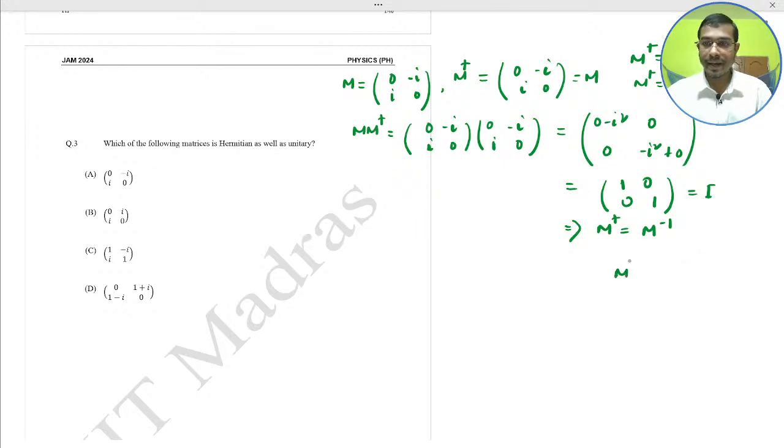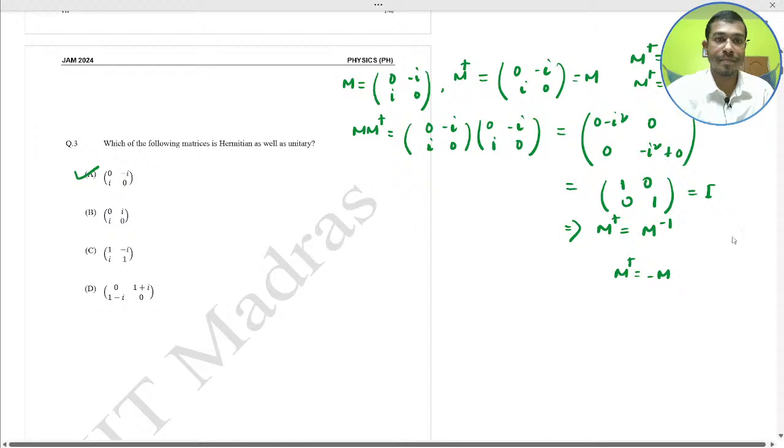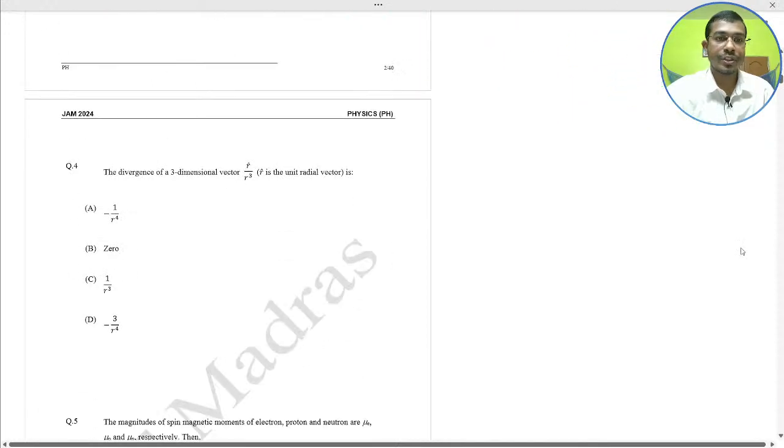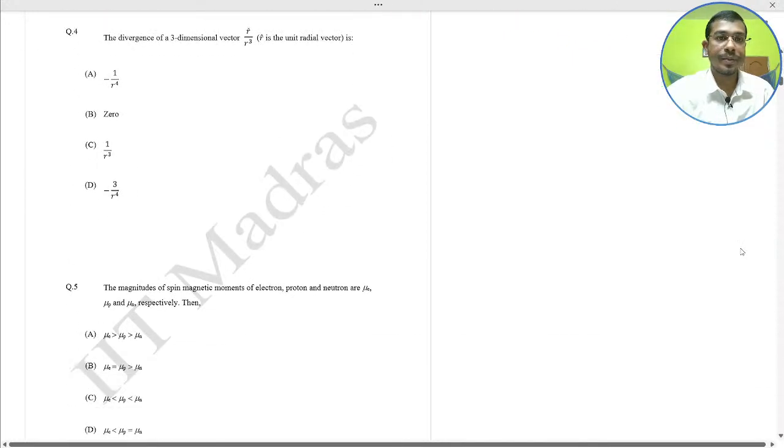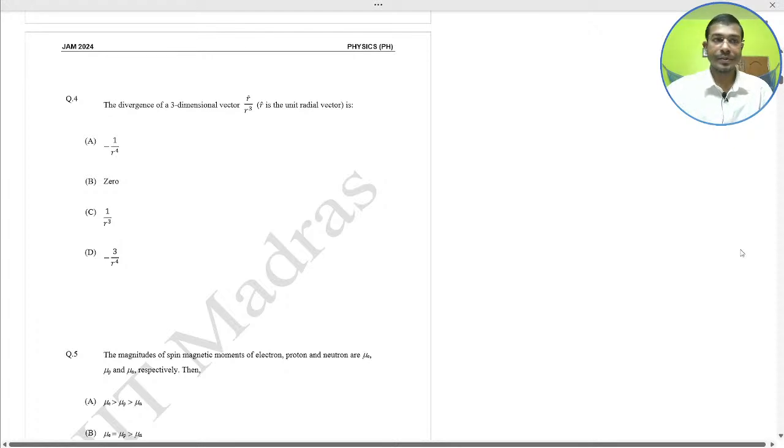For M dagger equal to minus M, this would be the skew Hermitian. So here option A would be our correct answer. Option A, we just check the first option and get the answer. Option A would be the correct. Next, question number 4, very important question.